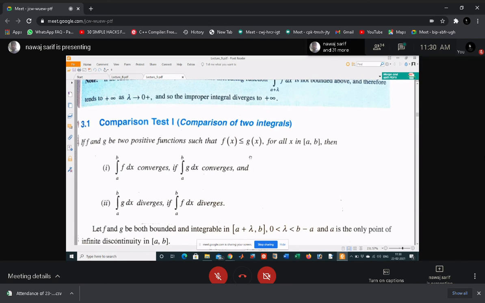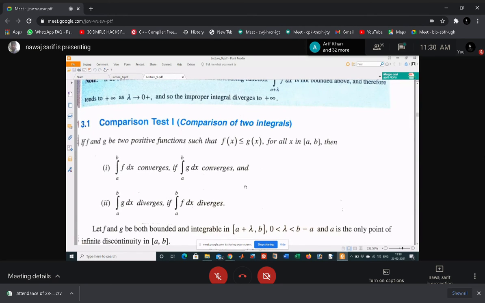That means if your bigger function is convergent, then the smaller function is always convergent. Understand?